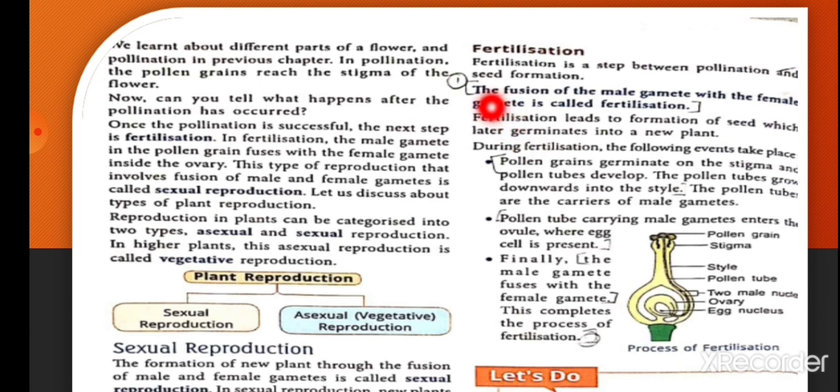In fertilization, the male gamete in the pollen grain fuses with the female gamete inside the ovary. Fertilization forms the seeds inside the ovary. After fertilization, the ovary changes into fruit. That's why seeds are inside the fruit.